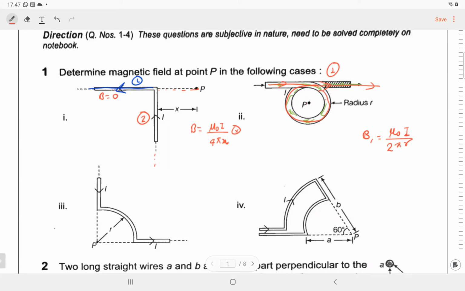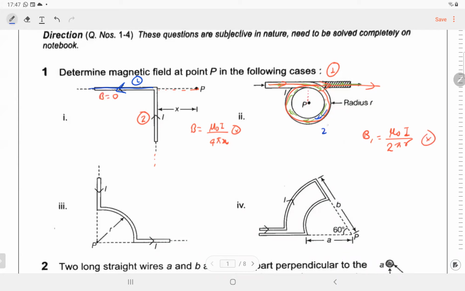Due to wire 1, Mihir, what is the direction of magnetic field due to wire 1? Yes. Into the plane. How? Place your right hand palm in the direction of current and stretch your thumb in the direction of current. Stretch your palm towards point P. And then perpendicular to the palm, which is going inside, is the magnetic field.